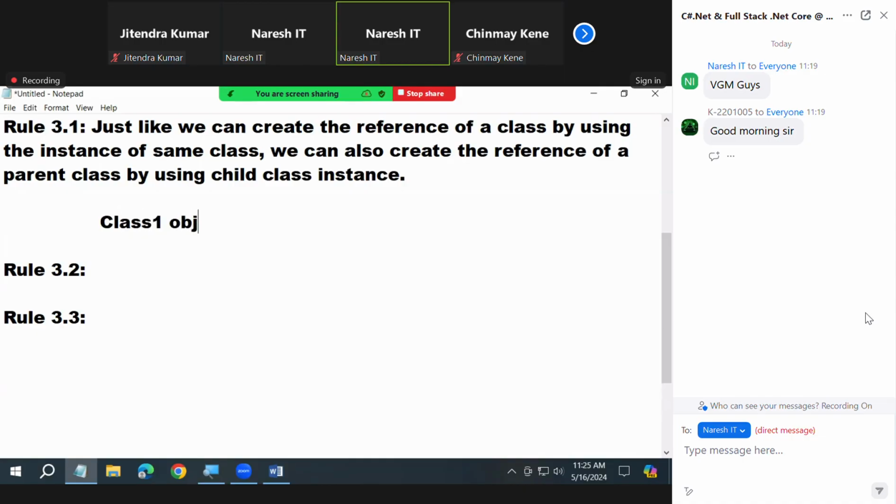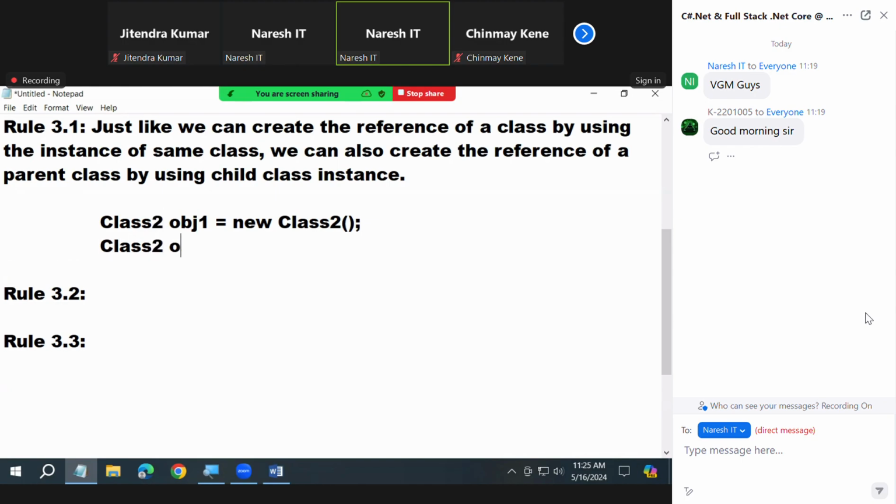Class 2 obj1 is equal to new Class 2. Then the next line, can I say Class 2 obj2 is equal to obj1 or not? We learned it already. This is an old story, nothing new. You can initialize the variable of a class by using the instance of the same class.